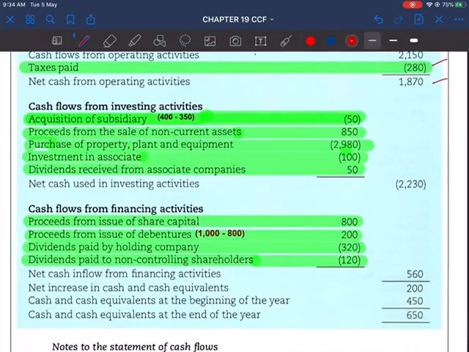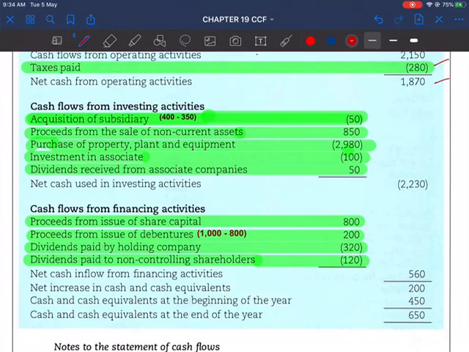For cash flows from investing activities, you have acquisition of subsidiary, and then sale of non-current asset, cash inflow, cash outflow for purchase of non-current asset, property, plant and equipment, and you have purchase of investment in associate company, cash outflow of 100, and dividend received from associate company, cash inflow of 50.